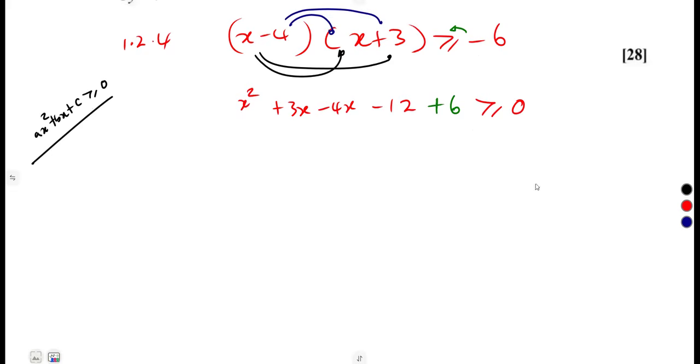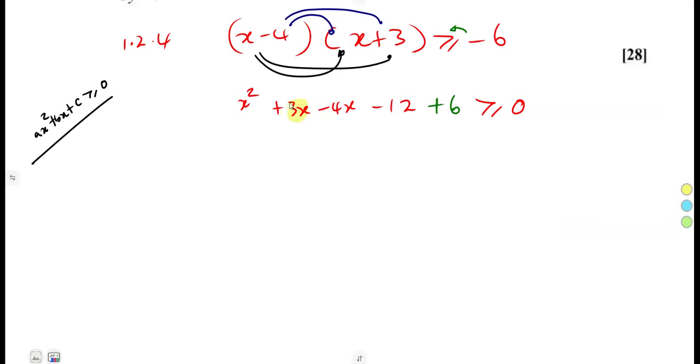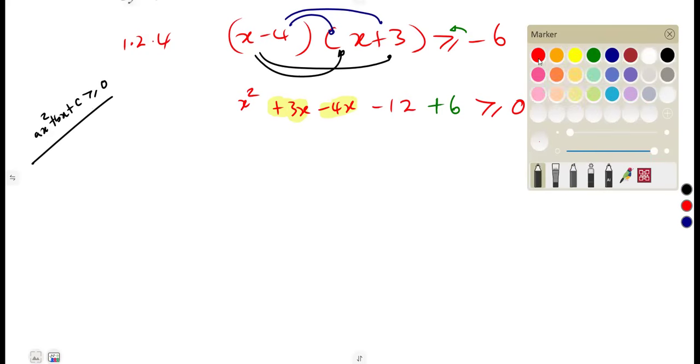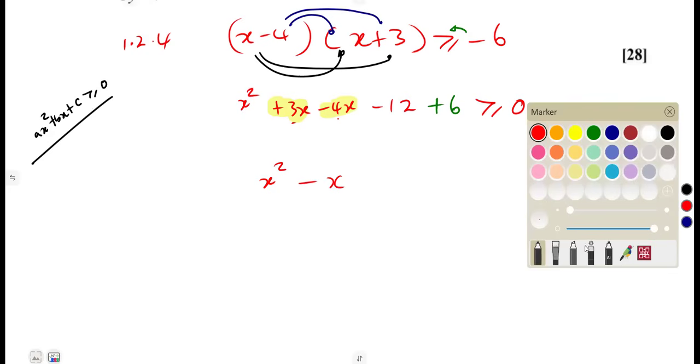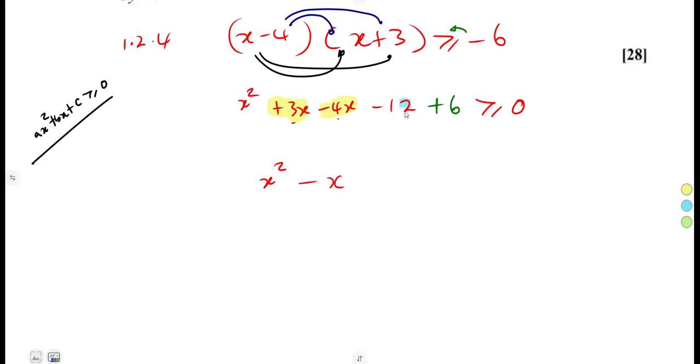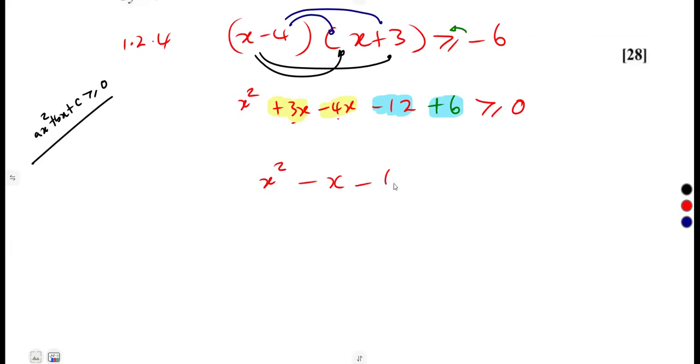All right. So let us simplify. We've got like terms in our case. So considering the like terms, positive 3x minus 4x, these are like terms. So it was going to be x squared, 3 minus 4, negative 1. All right. We have got the constant terms, minus 12 and positive 6. So minus 12 plus 6, that is going to give us what? Negative 6, greater than or equal to 0. Thus, we are back to what we are used to.